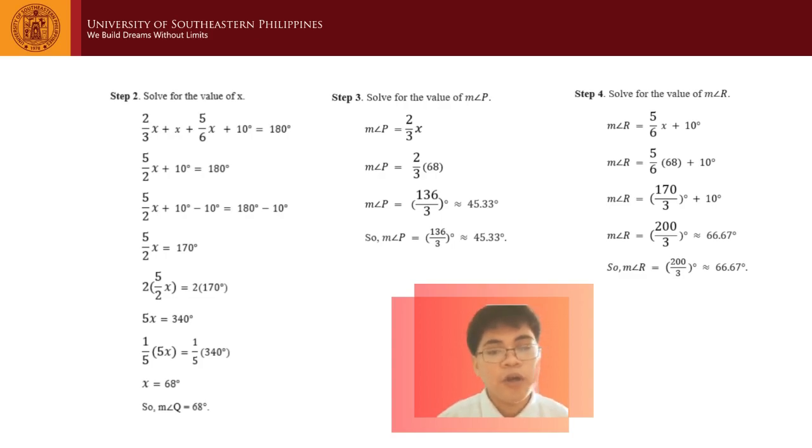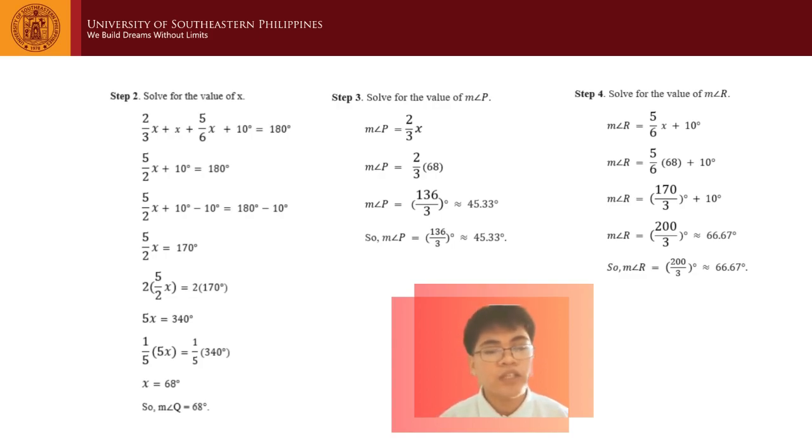In step 4, we now solve for the measure of angle R. Recall that the measure of angle R is represented by 5/6 x plus 10 degrees. And since x is already computed to be equal to 68 degrees, we will just substitute the value of x. This becomes the measure of angle R is equal to 5/6 multiplied by 68 degrees and then added to 10 degrees.